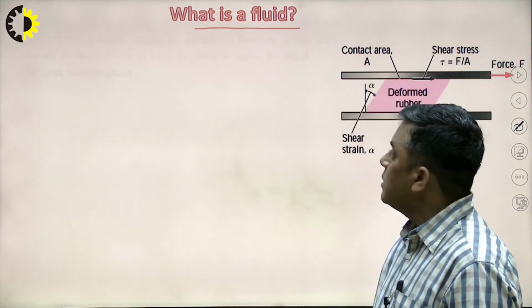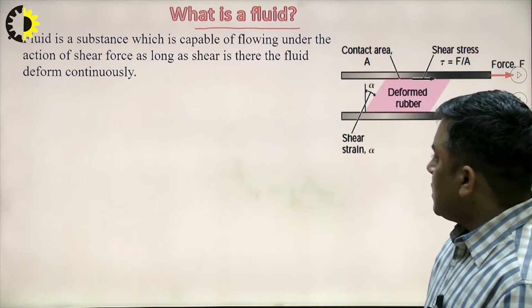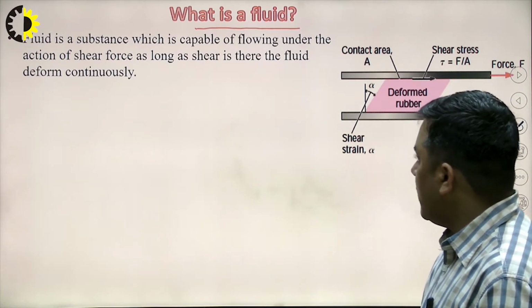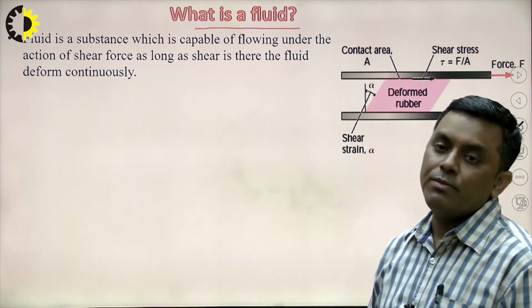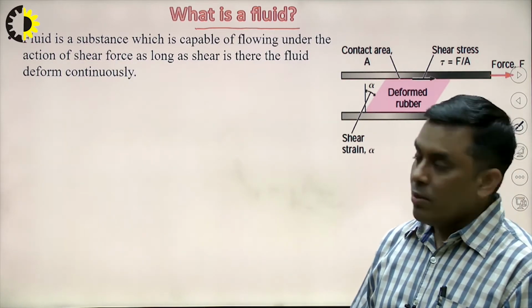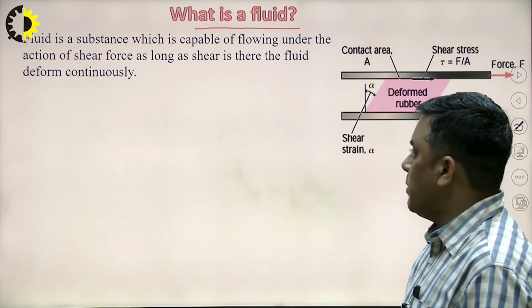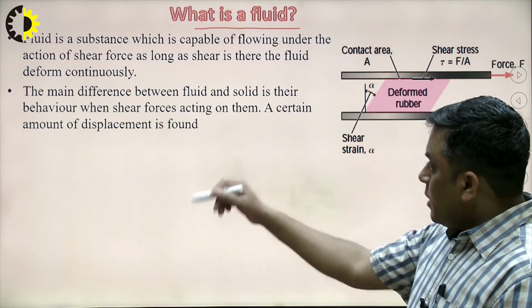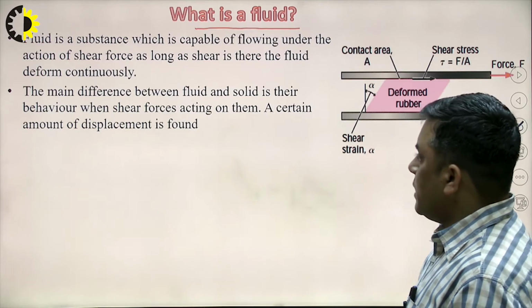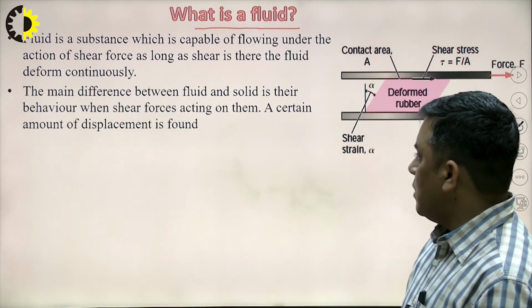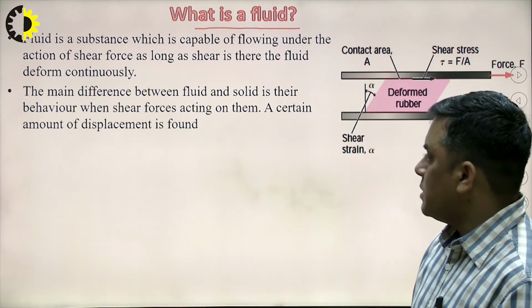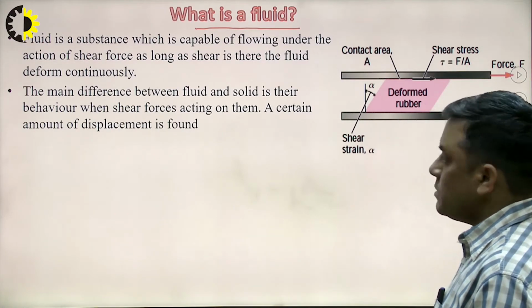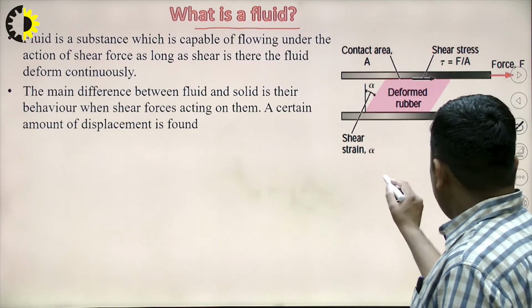Fluid is a substance which is capable of flowing under the action of shear force. As long as shear is there, the fluid deforms continuously. What basically does it mean? I will clarify this by discussing it. The main difference between fluid and solid is the behavior when shear force acts on them. Now, I am clubbing both sentences. If I consider